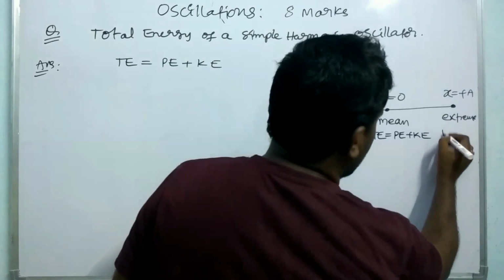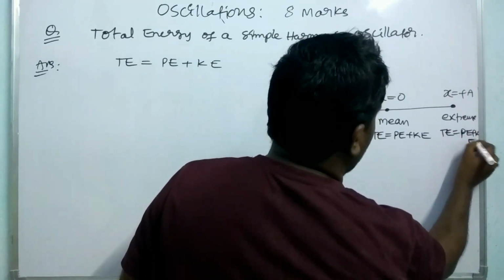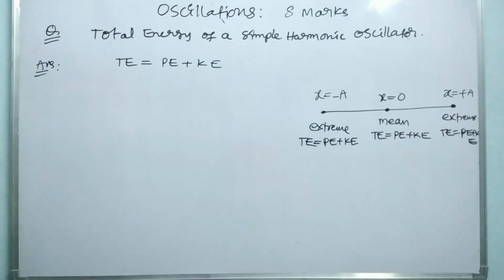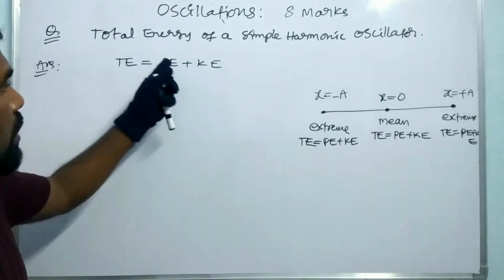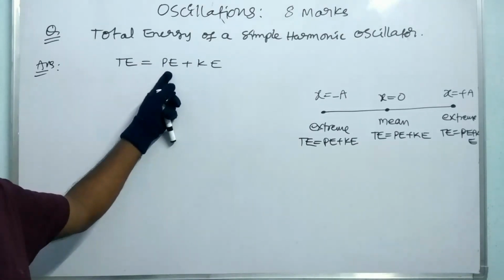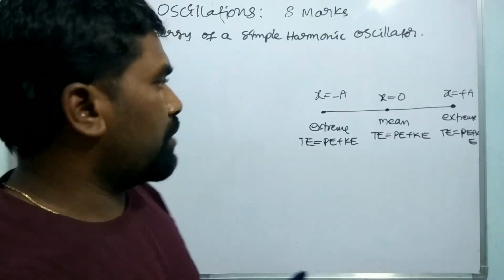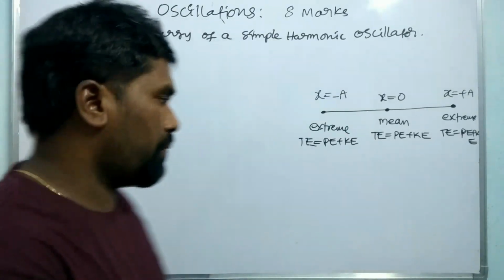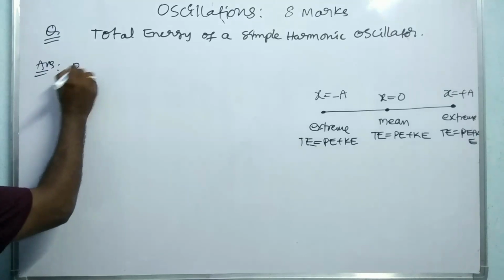Similarly, total energy is equal to PE plus KE here also. Okay. Now let us write the total. How can we find the total energy? We have to measure the potential energy and the kinetic energy of the oscillator. So let us find the potential energy of the simple harmonic oscillator, at the mean position and the extreme position. So how can we derive the potential energy?